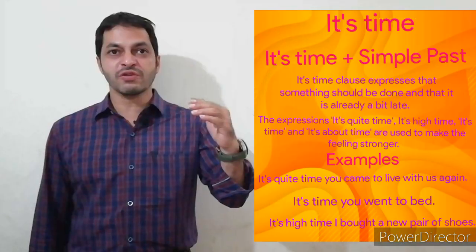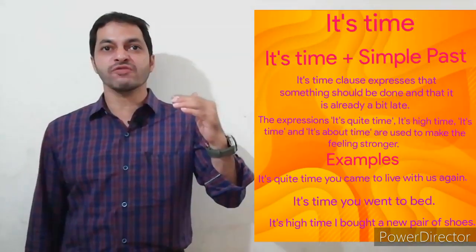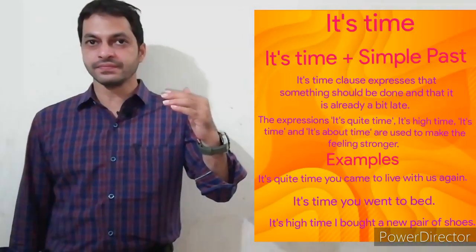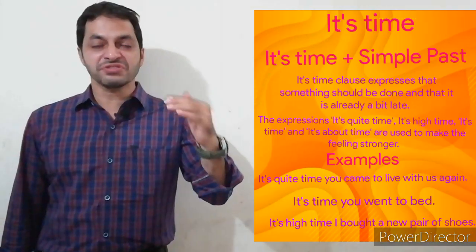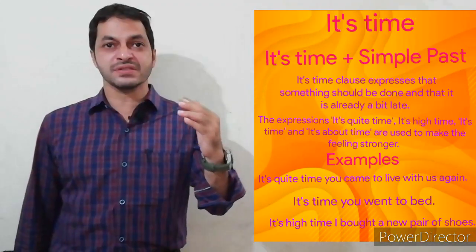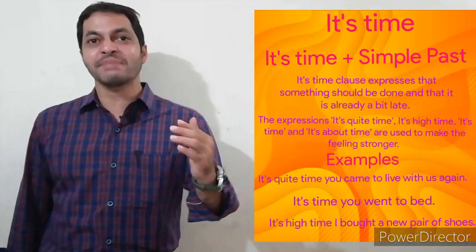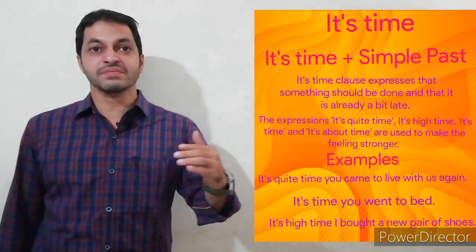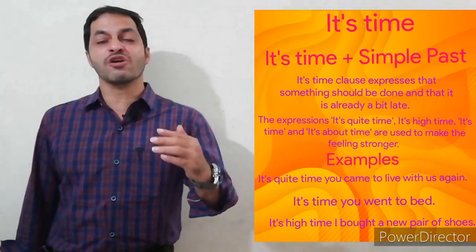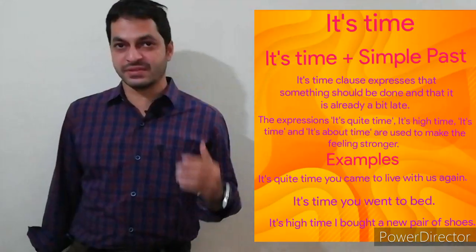Dear students, now let us learn how to use it's time clause. It's time clause always follows simple past or V2 form. This structure is used to express that something should be done and it is already a bit late. Let us go through the examples.